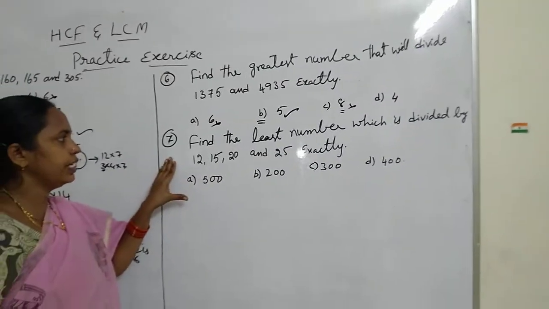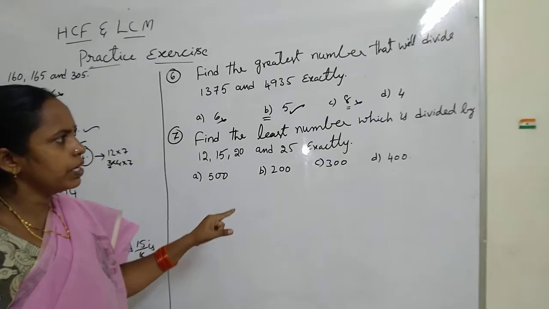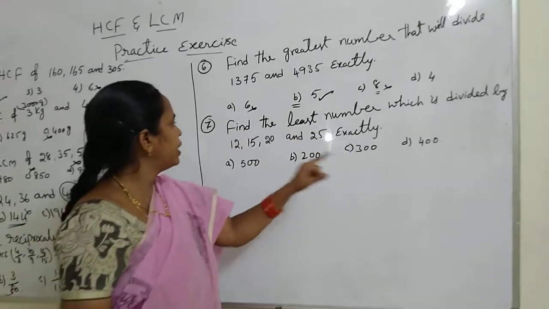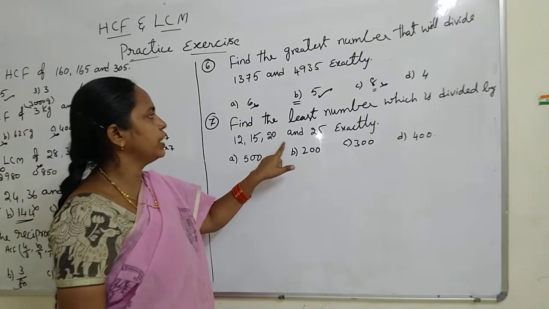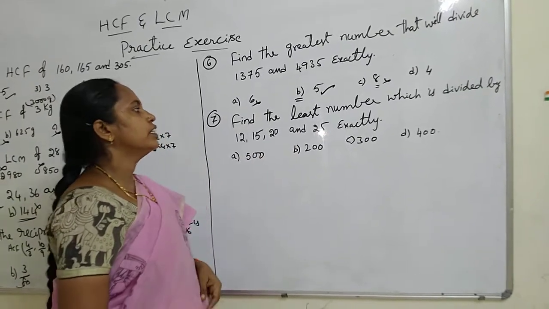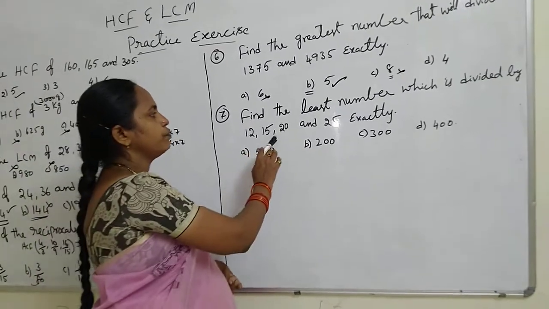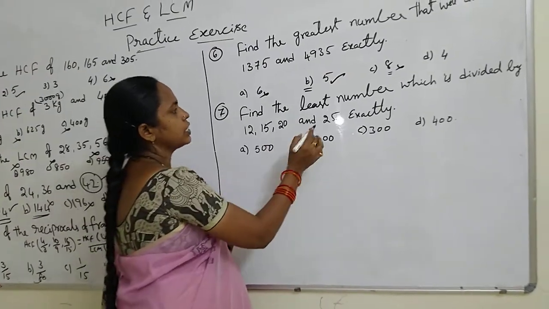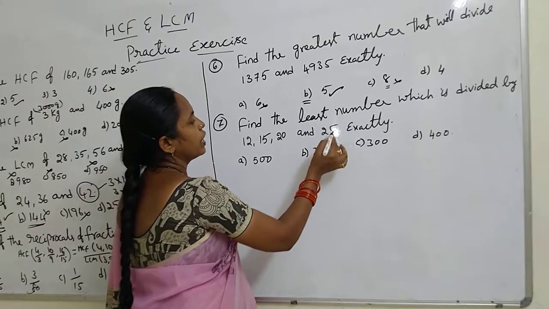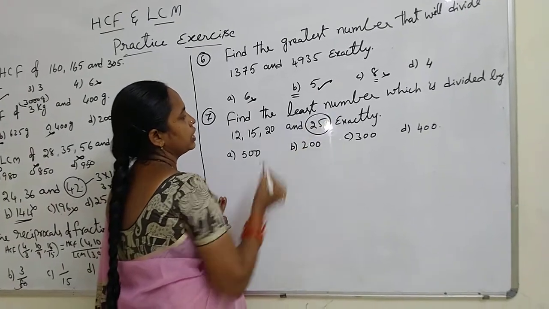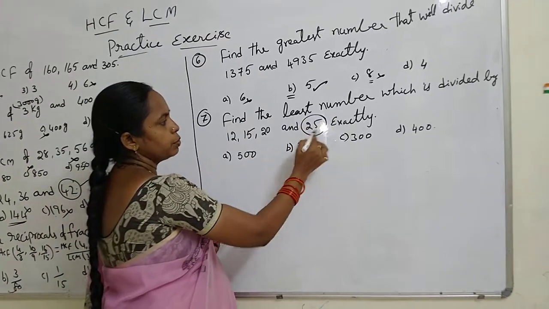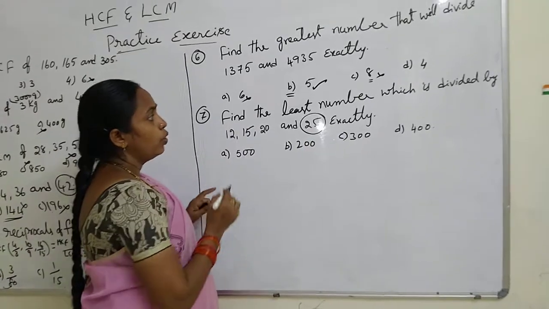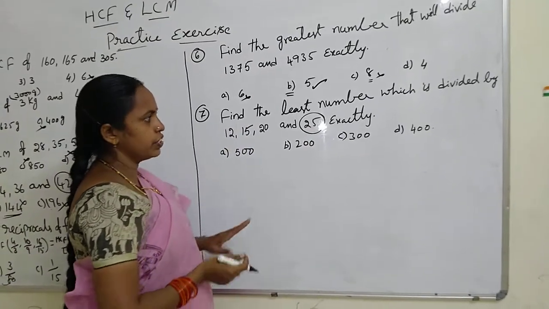Question number 7. Find the least number which is divided by 12, 15, 20 and 25 exactly. That means the LCM of 12, 15, 20 and 25. So the LCM is a multiple of the greatest number, that is, it should be divisible by 25. So the LCM is the least such number. First we will check it here.